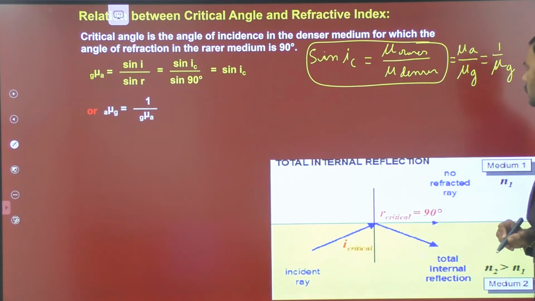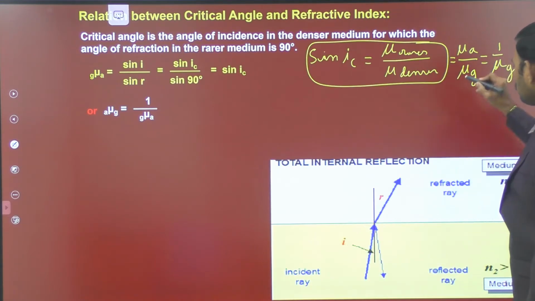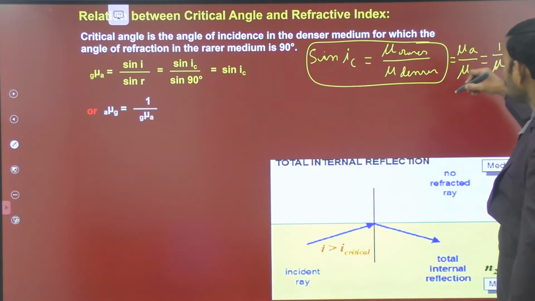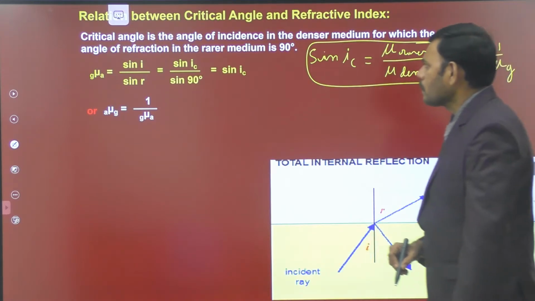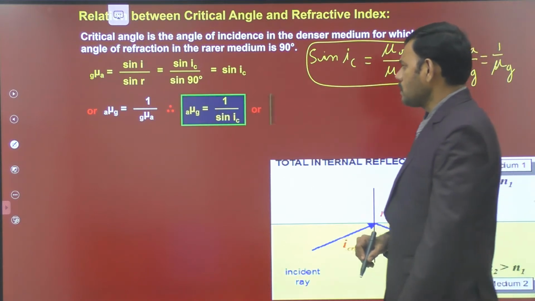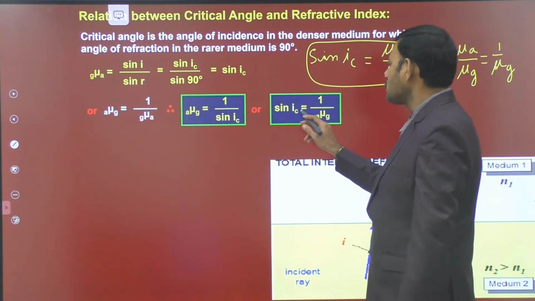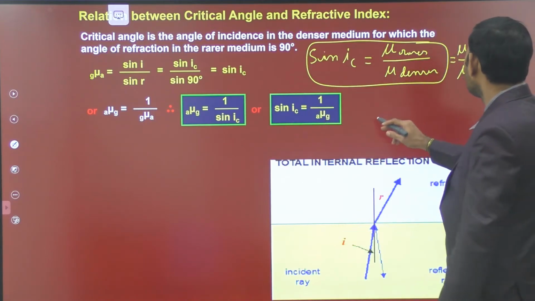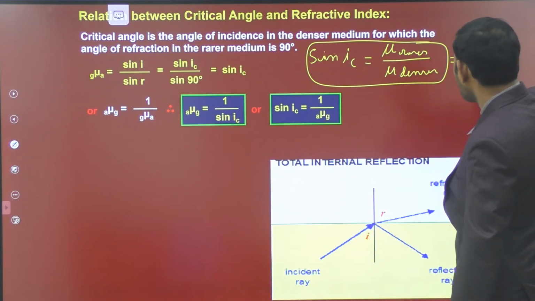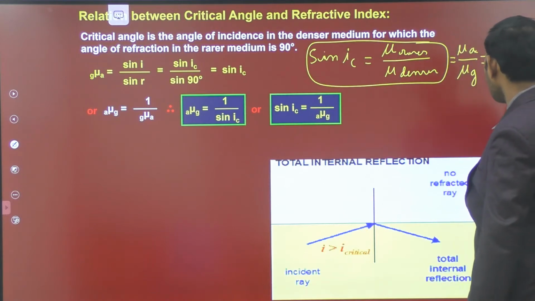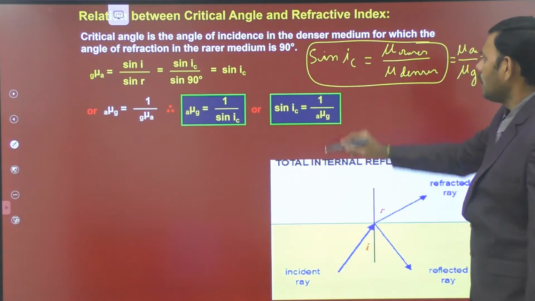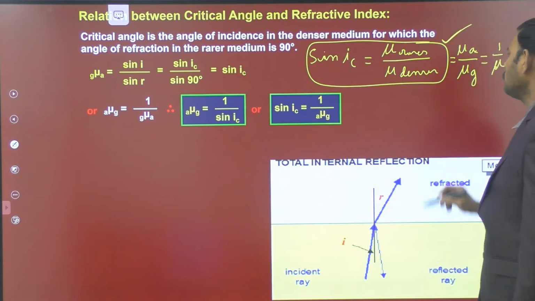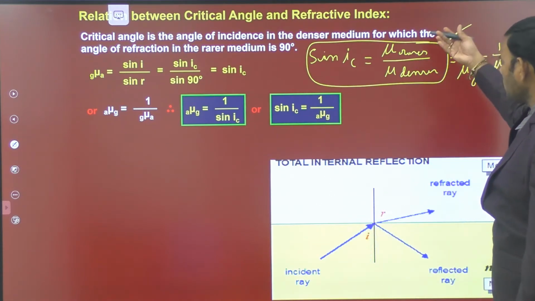In that way we write the expression for sin C, especially for the example of air as the rarer medium and glass as the denser medium. Therefore we represent the same thing: sin iC is equal to 1 by the refractive index of glass with respect to air. If you take the reciprocal, mu A by mu G is also equal to 1 by mu GA. We write the same thing. You remember, this is the important formula: sin iC is equal to the refractive index of the rarer medium by the denser medium.